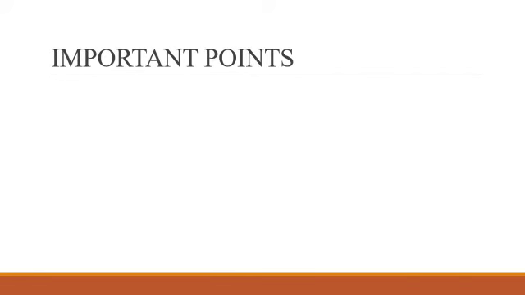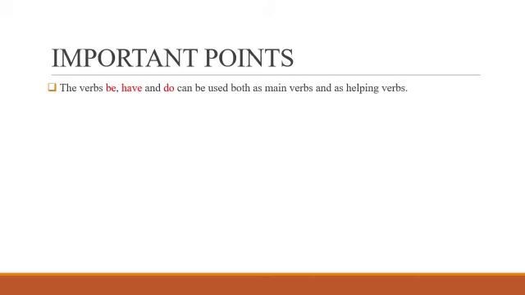Let us see one more important point. The verbs be, have, and do can be used both as main verbs and helping verbs. I hope you know from your previous knowledge what we mean by main verb and what are helping verbs or auxiliary verbs. Now here when we say the verb be, it means all the forms of be. Is, am, are, was, were, been, being. Have, it means all the three. Have, has, and had. And do, it means do, did, does, all. So these verbs can be used as both main verbs and as helping verbs.